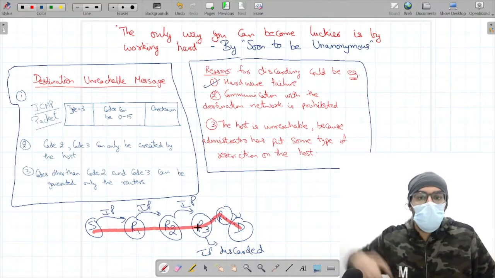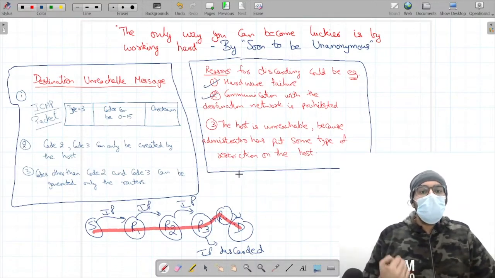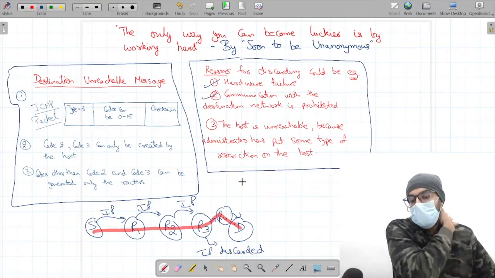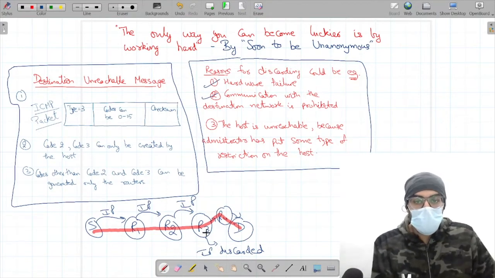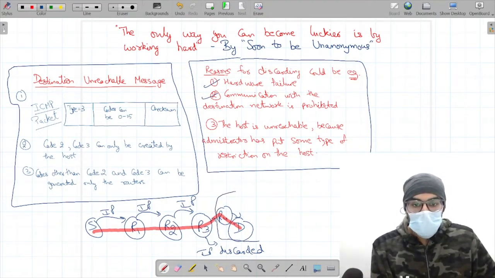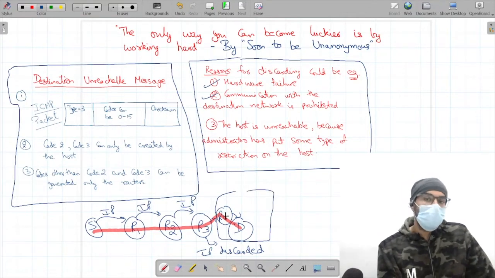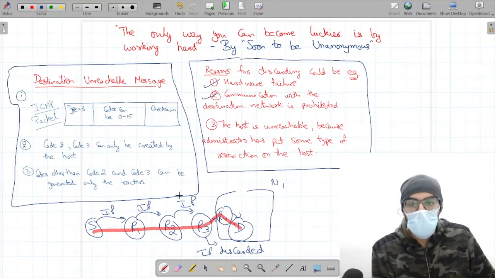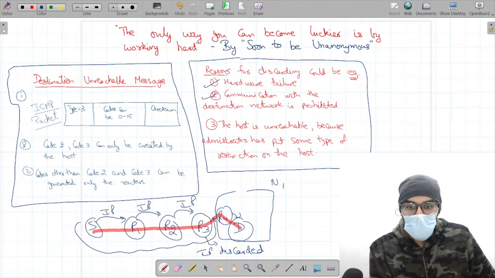Or another reason could be that communication with the destination network is prohibited. For example, after router R3, there is a network to which R4 also belongs. This is network N1, and this complete thing is network N2.